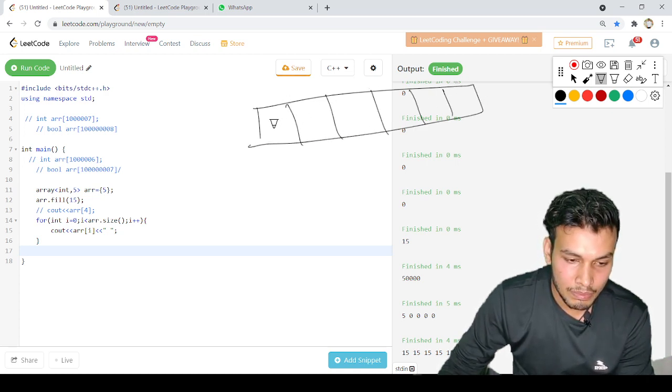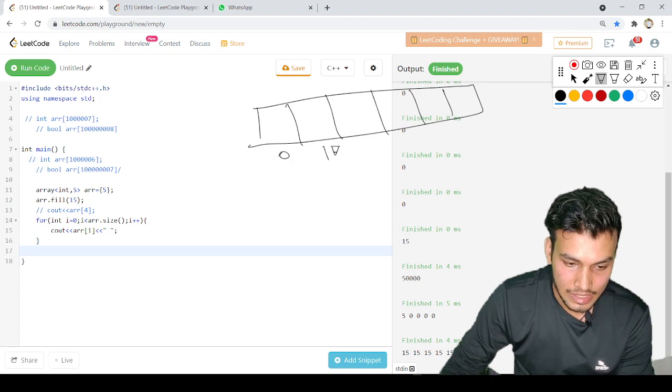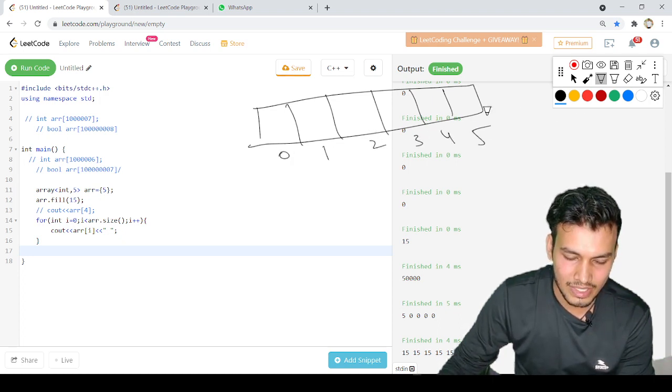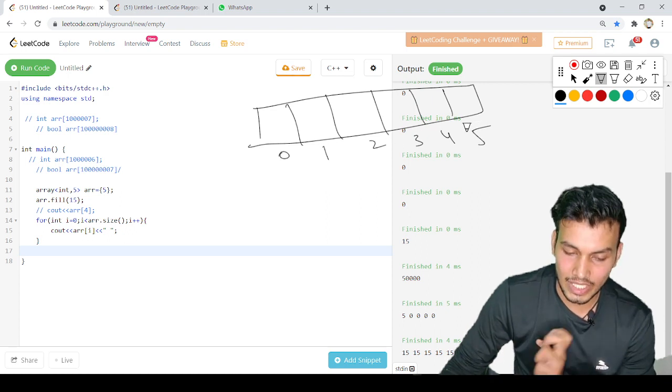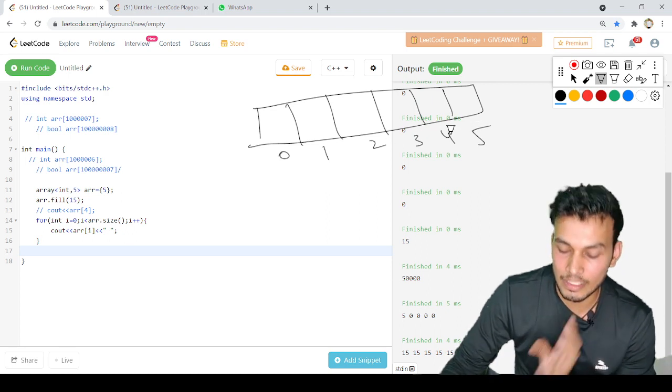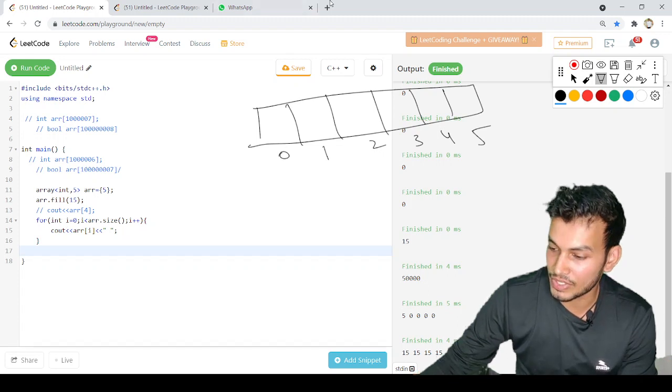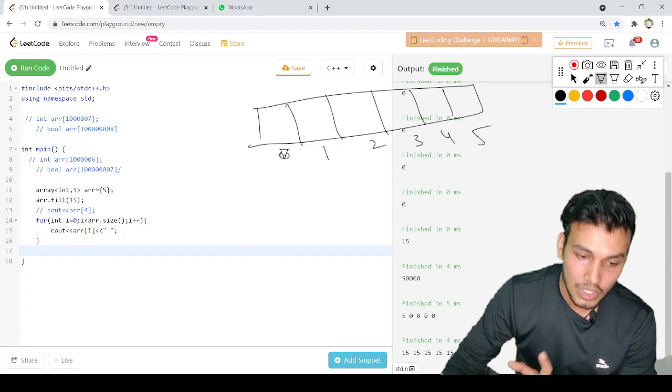So we have some predefined iterators. Let's say this is 0, 1, 2, 3, 4, 5. Let's say we have an array of size 6, so we have till the fifth index. So we have some iterators in C++. With the help of iterators, we can iterate through our array.